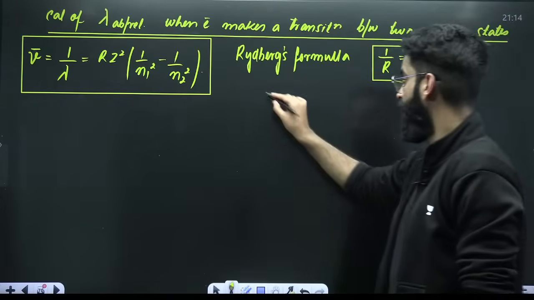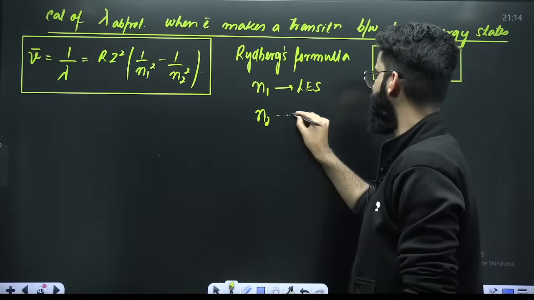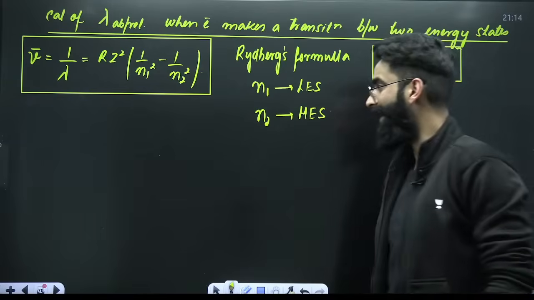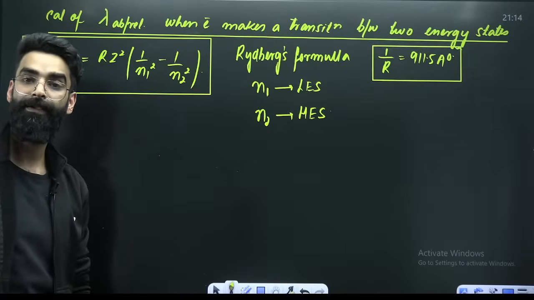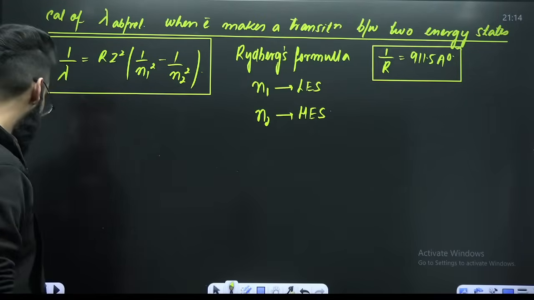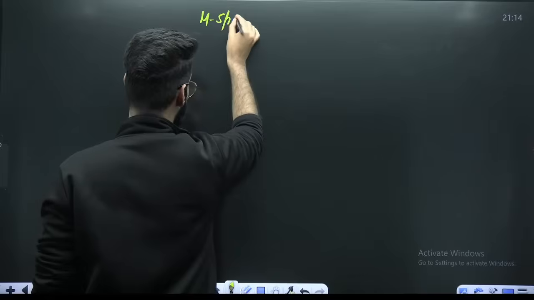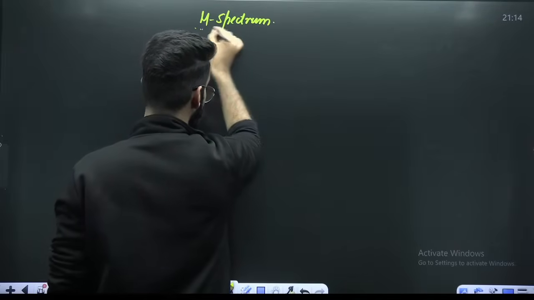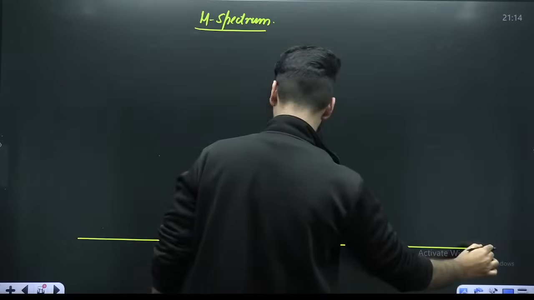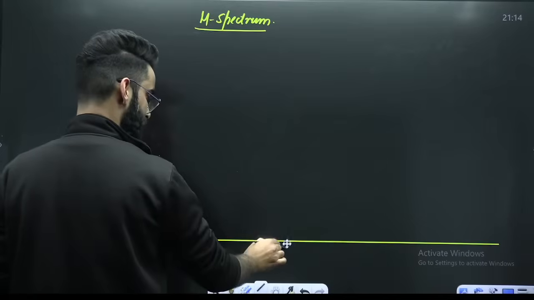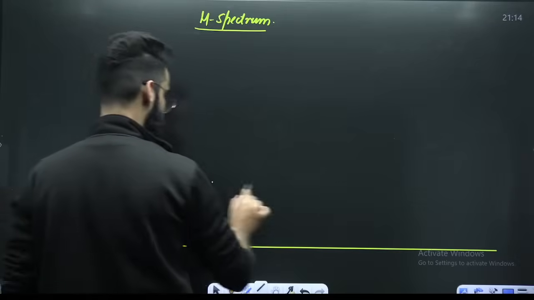Do remember that n1 here represents your lower energy state and n2 represents your higher energy state. Now, my dear students, I'm pretty sure every one of you would have heard about the hydrogen spectrum. Let me show you some important things, because this is very, very important and crucial. Questions come from this.